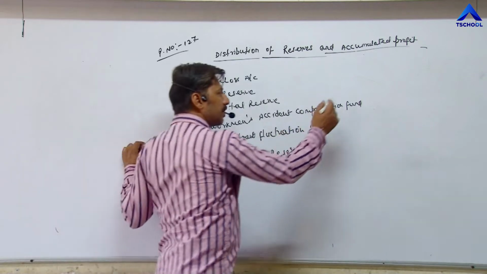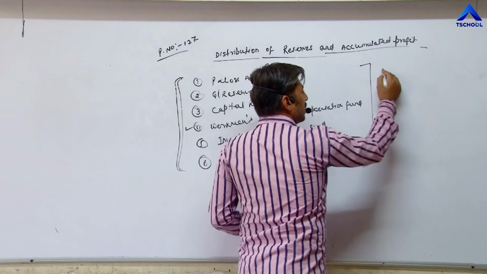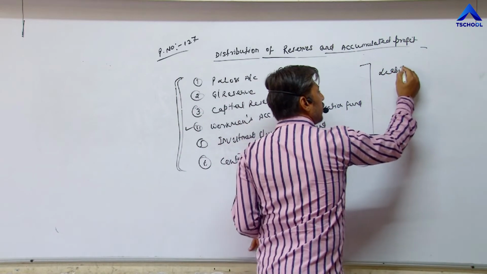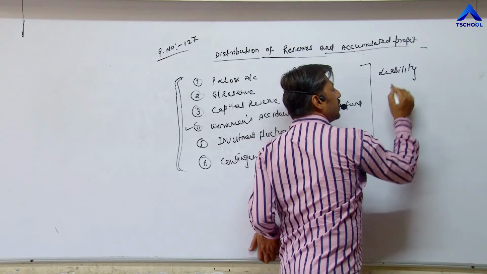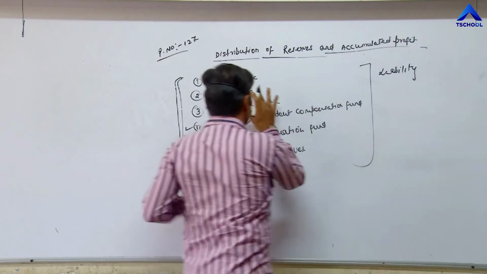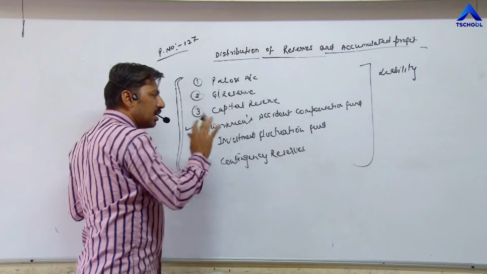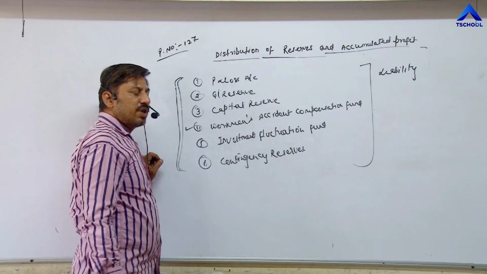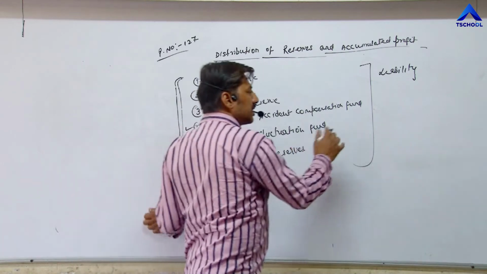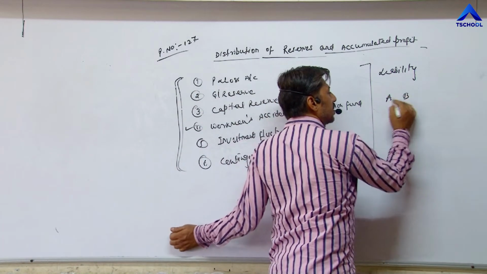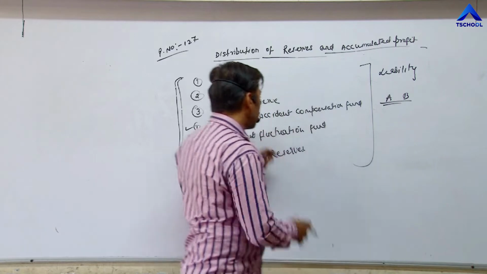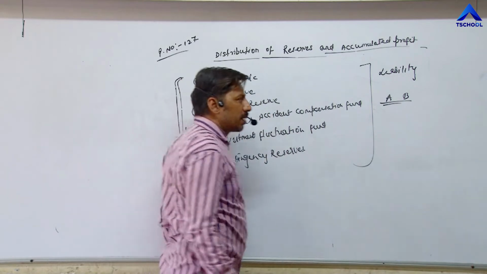As a result, what happens? Once again, these are liabilities. First of all, try to understand the effect. Once these amounts are distributed among partners, in our example I am taking A and B, these two partners. If these amounts are distributed, then what happens?